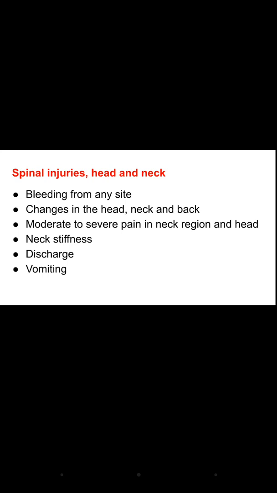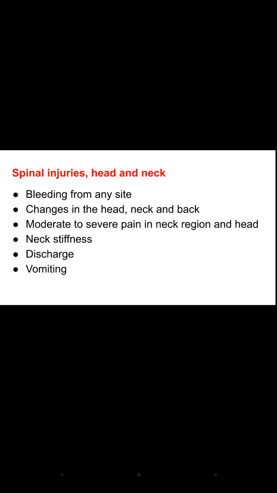So first we should know what are the signs and symptoms. First, bleeding from any side, changes in the head, neck and back, means the normal sign and normal function of the spinal head and neck, they are altered. Then moderate to severe pain in the neck and the head, neck stiffness, discharge.